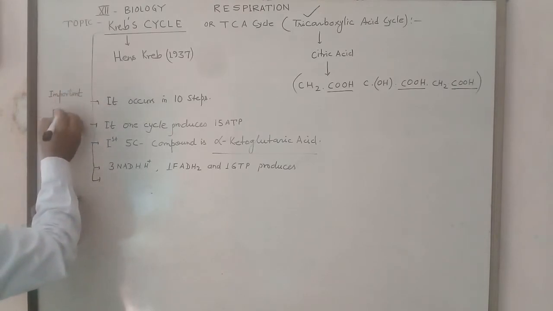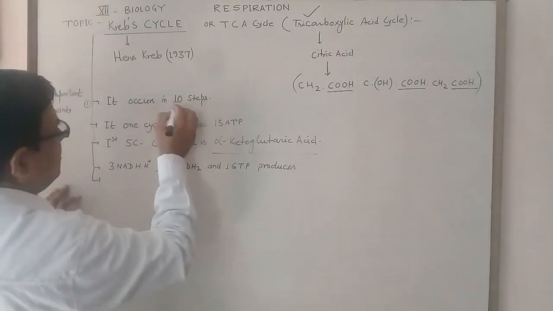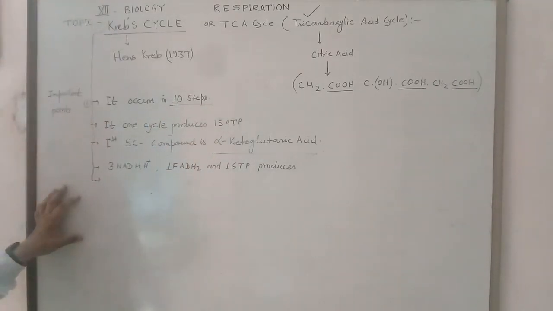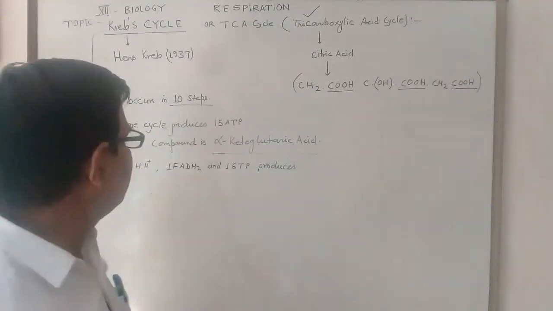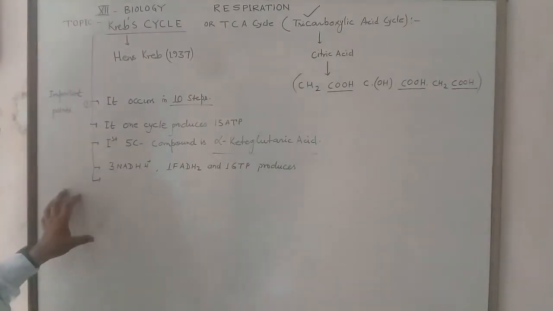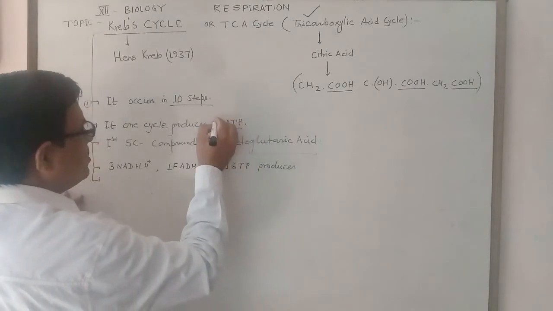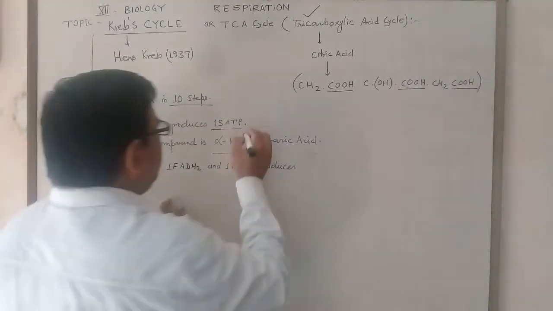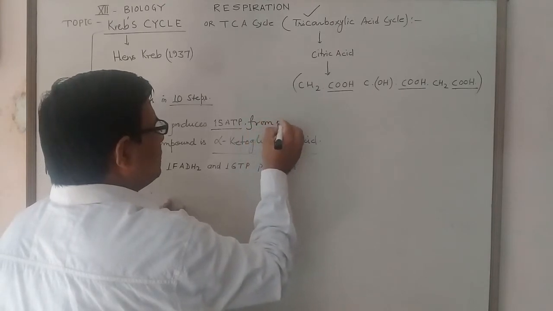Among these important points, the first one is that it is completed in 10 steps, like glycolysis. Glycolysis is also completed in 10 steps. Second, the Krebs cycle produces a total of 15 ATP from pyruvic acid.